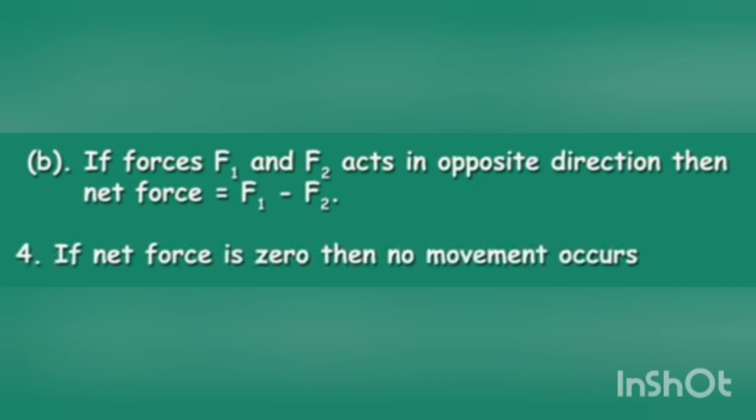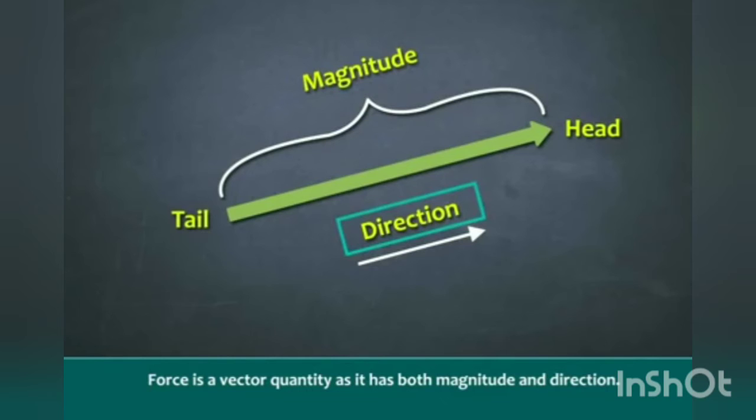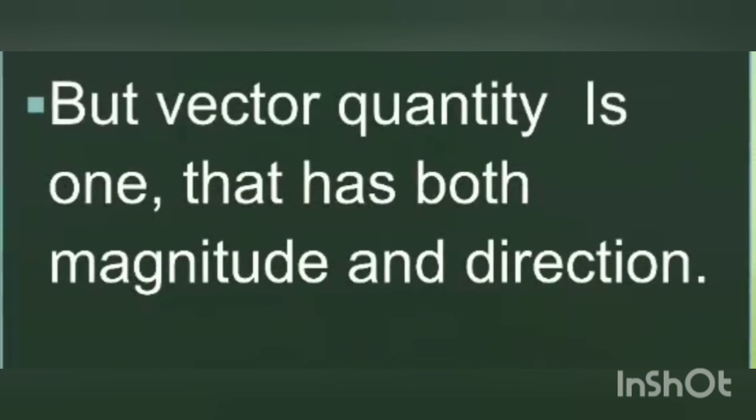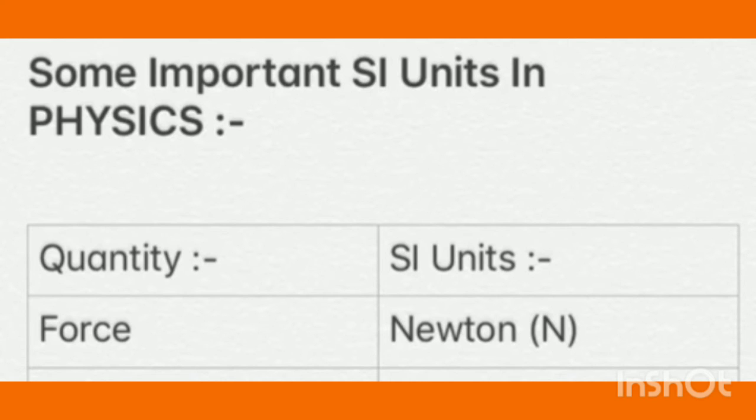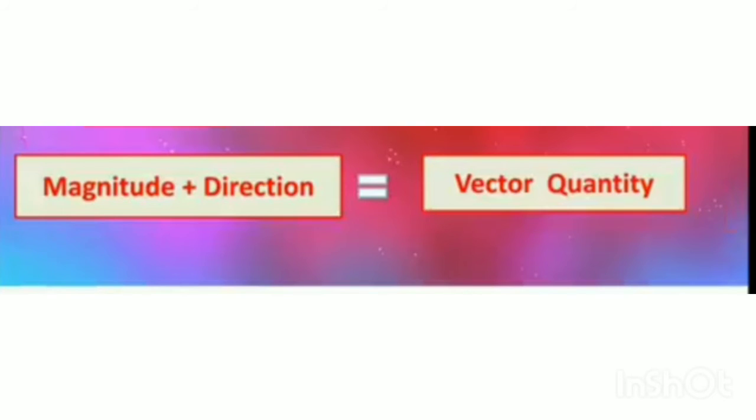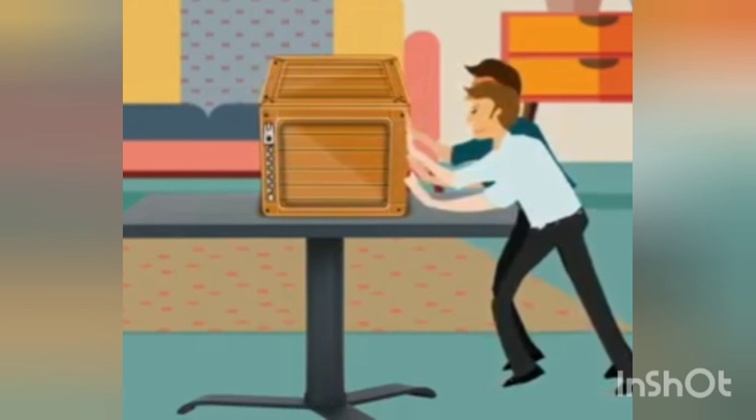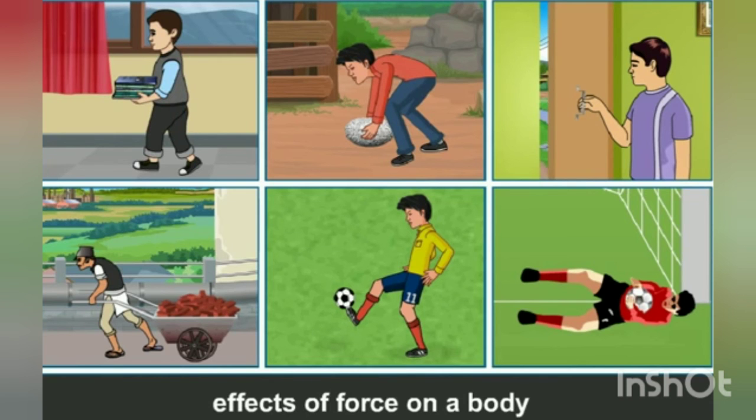And a force is expressed in magnitude and direction. So, force is a vector quantity. The SI unit of force is Newton and magnitude means value. So, force can be expressed in magnitude, that is in value, and direction. So, it is a vector quantity. If more than one force are acting on a body, then the effect on the body is due to the net force. So let us see some effects of force.